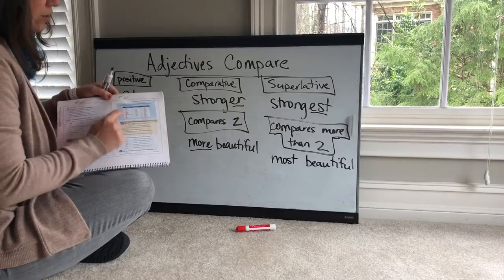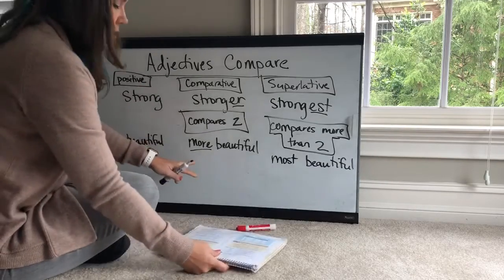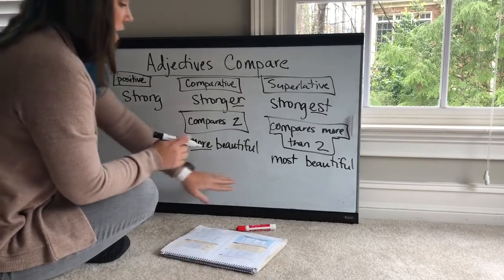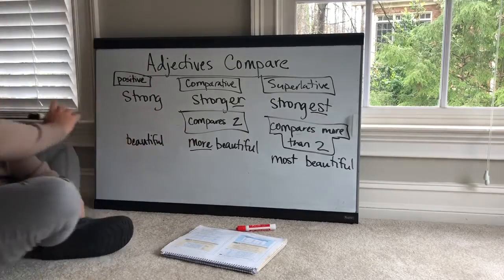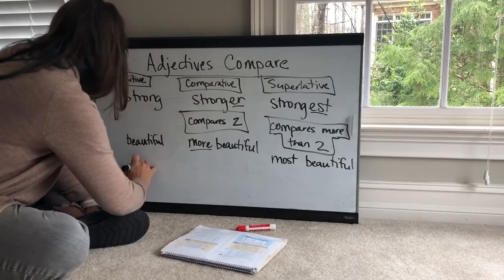These are your irregular adjectives. Some irregular adjectives we don't just add more or most to. Some of them change forms altogether. So let's talk about some of those and what they look like. Let's talk about this adjective.